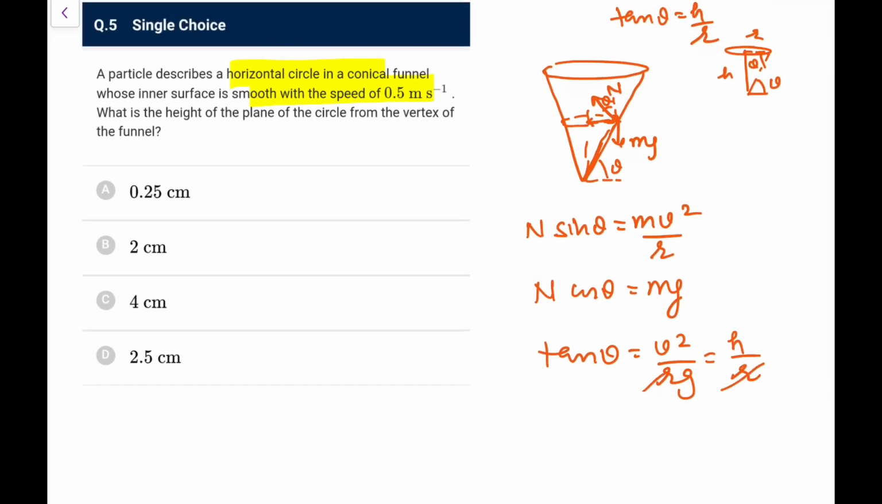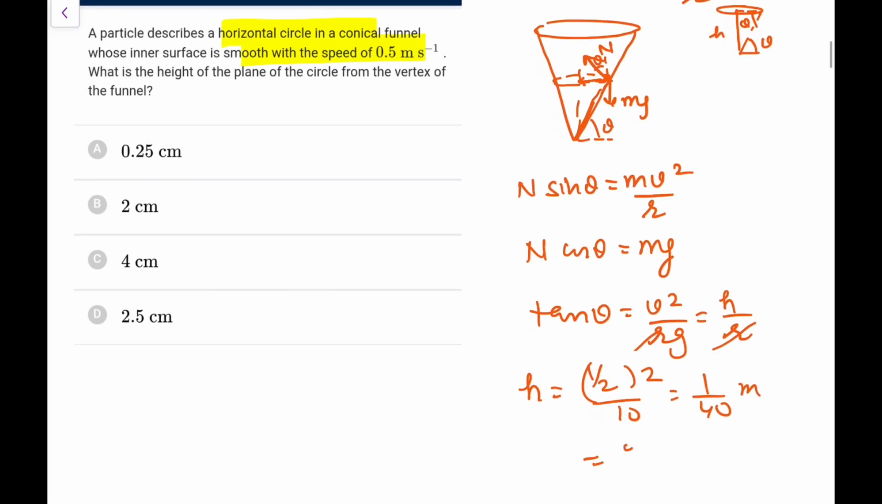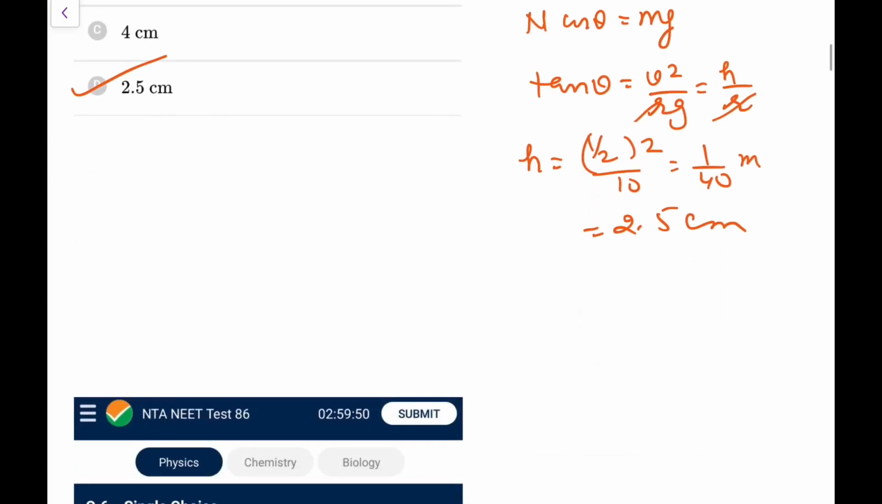So r goes, so simply h is v square by g. v square is 0.5, that is (1/2) square by g, so that comes out as 1 by 40 of a meter, which is 2.5 centimeter. I can directly write. So the answer would be option D. You can do it like this.